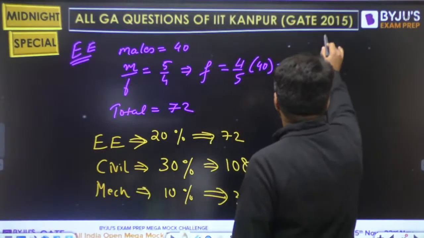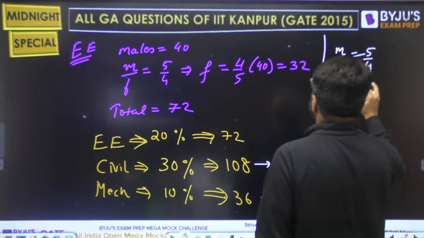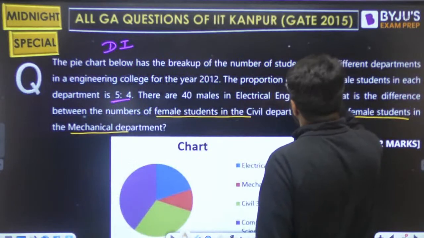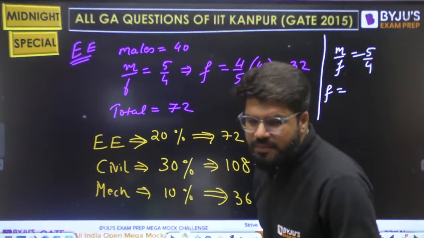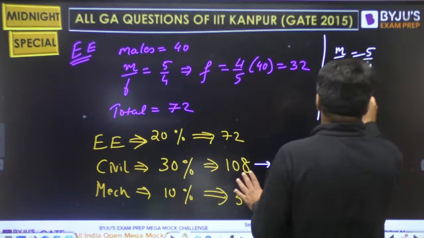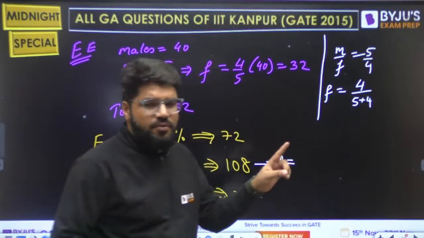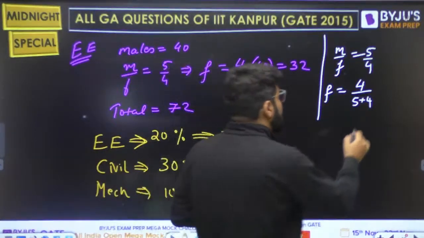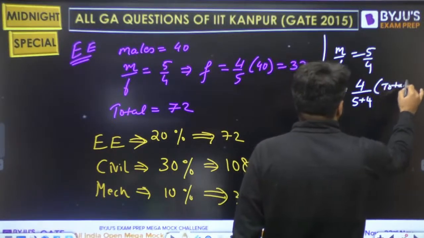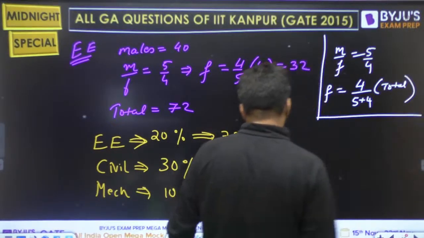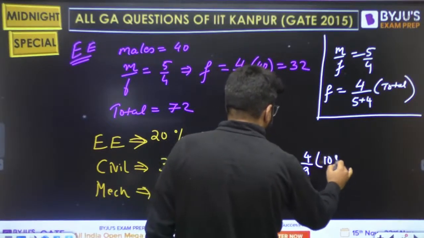Females, look, here we can write a separate calculation. Male by female is 5 by 4. Correct? So how many are the females? Specifically, if I want to write down the direct female idea, what is the fraction of female? 4 upon 5 plus 4. The female part is 4 divided by the total fraction, 5 plus 4, of the total. So 4 by 9 of the total, that is 108.